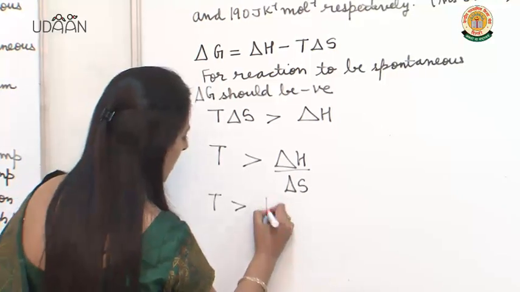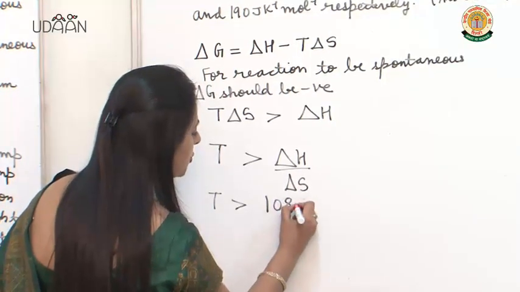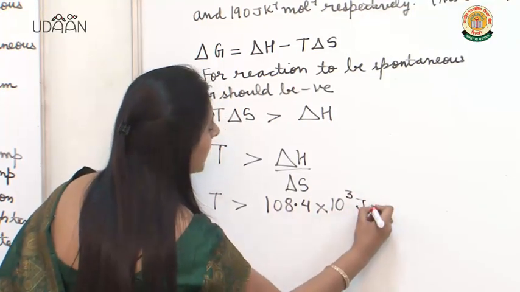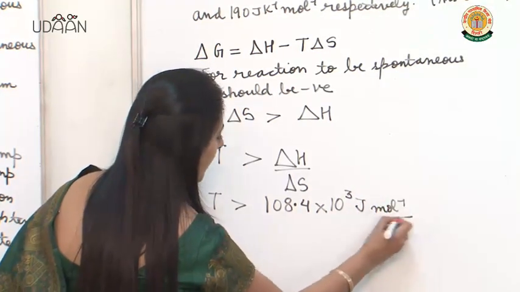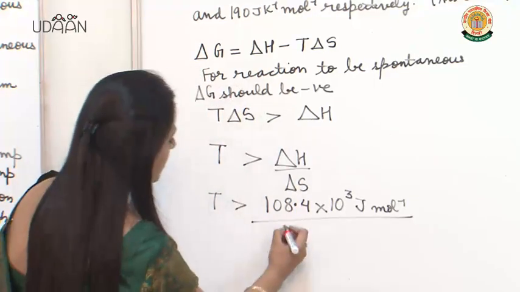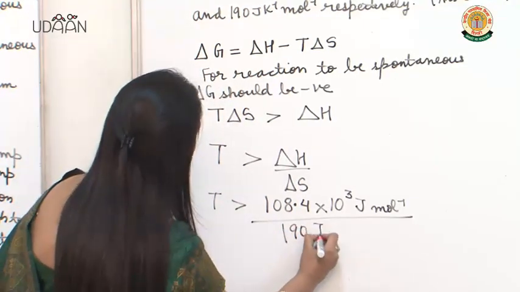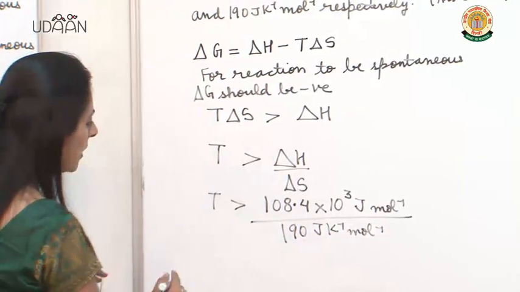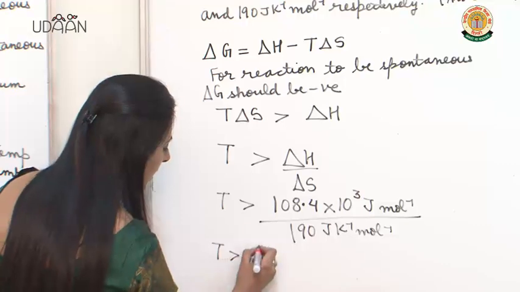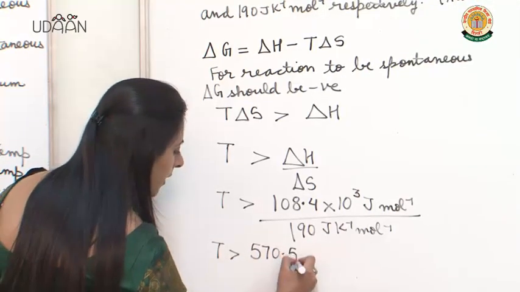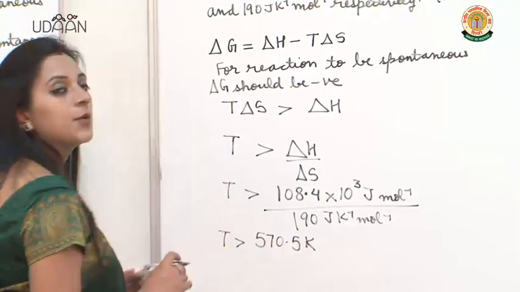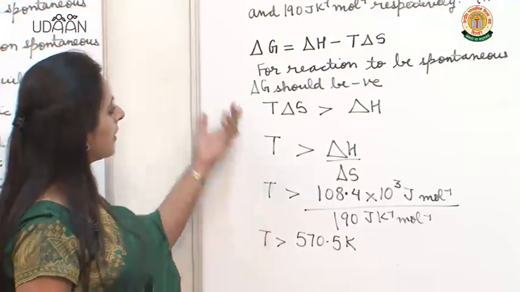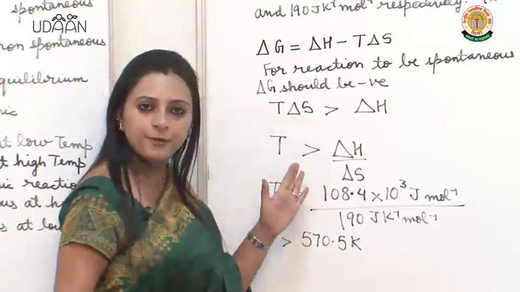108.4 kilojoule. So you will have to convert it into joule, because your entropy is given to you in joule. And you will substitute the entropy in joule, 190 joule Kelvin inverse mole inverse, and after solving the answer will come out to be 570.5 Kelvin.